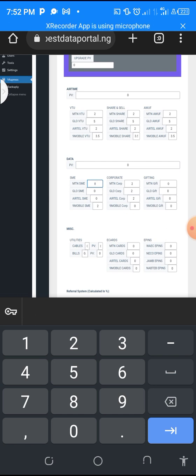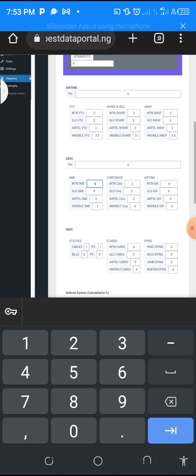But when it comes to level pricing, don't give discounts on any of the levels. In fact, we are not going to be selling it. Just leave it at 000 as it is. You only have an issue with SME and corporate gifting for each of the packages for those that have it.